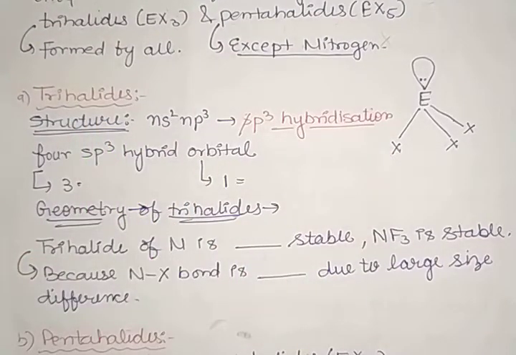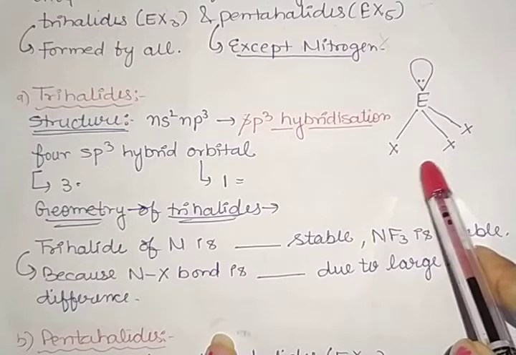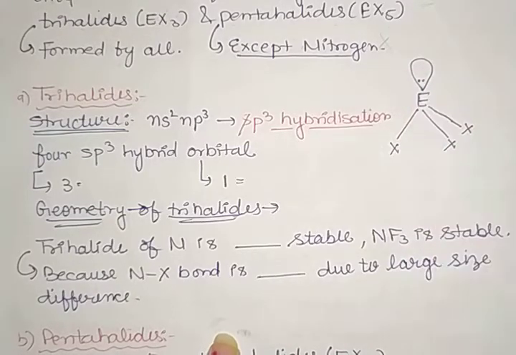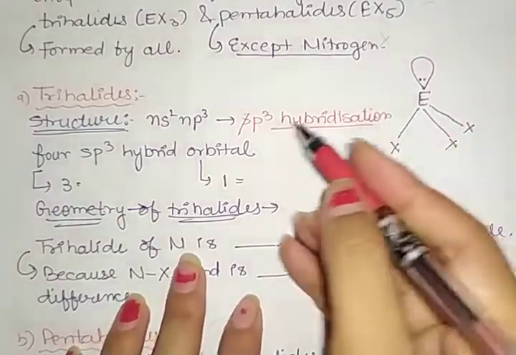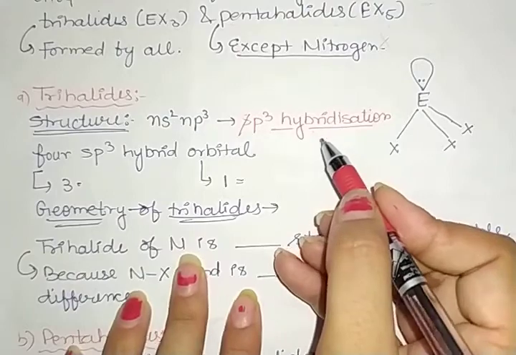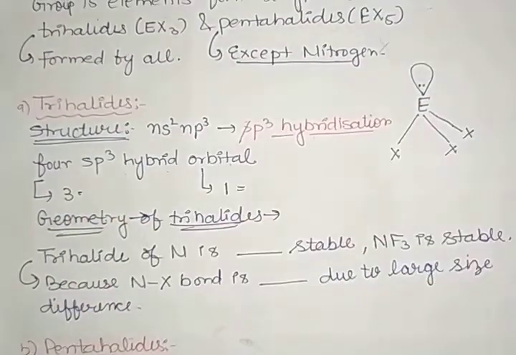Okay, so first, if we are talking about trihalides, as I am drawing the structure, E, here we have 3 X, which means halogen atoms, and here we have one lone pair of electrons. And as you can see, we have single bonds, so the hybridization of that molecule is sp3. Clear? Here we have 4 sp3 hybrid orbitals.